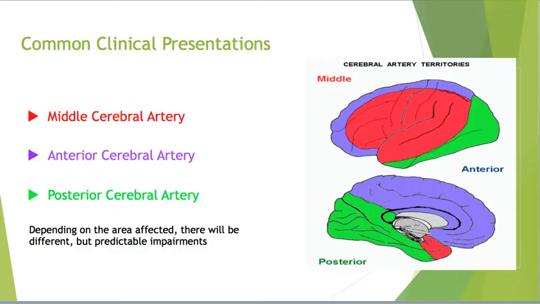Although the presentation of stroke varies widely amongst different patients, there are some common clinical presentations that we see depending on which arteries are affected. Today, we're going to discuss the 3 most common presentations, which are the middle cerebral artery, the anterior cerebral artery, and the posterior cerebral artery. Depending on which one of those is affected, there will be very different but also very predictable impairments in your patients.